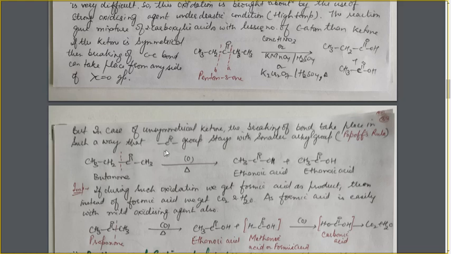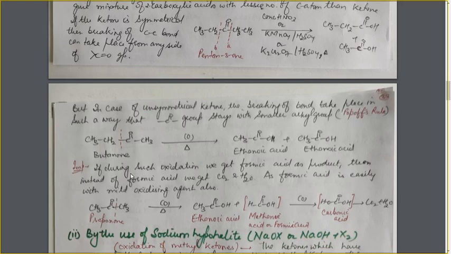But if the ketone is unsymmetrical, that is, the ketone does not have the same group on both sides, then the breaking of the bond will take place in such a way that the C double bond O group goes with the smaller alkyl group. Meaning thereby, if the ketone is unsymmetrical, having different alkyl groups, then the carbon-carbon bond breaking will take place from that side so that this C double bond O group, that is the keto group, goes with the smaller alkyl group. So here in this case, this CH3 is the smaller alkyl group, so the breaking of the bond will take place from this side, so that the C double bond O group goes with this CH3.